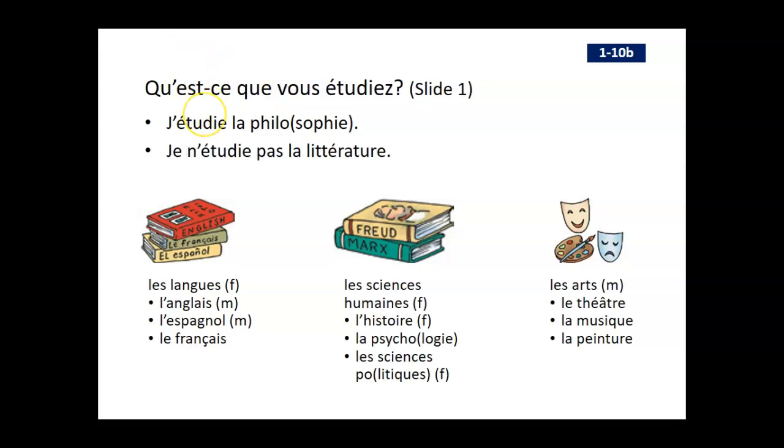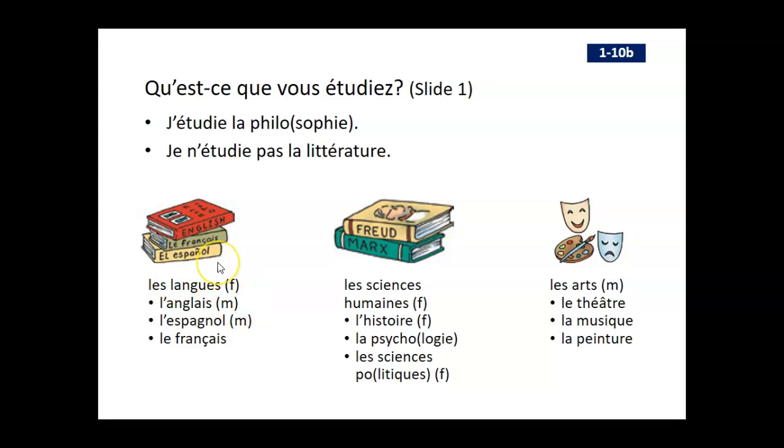Okay, so I study philosophy. Je n'étudie pas la littérature. Okay, I do not study literature. And I'm sure you could easily recognize the verb étudier. It's in its conjugated form with je. Okay, and we see all different kinds of subjects here.